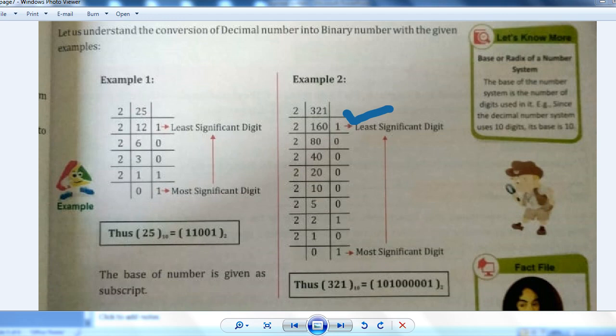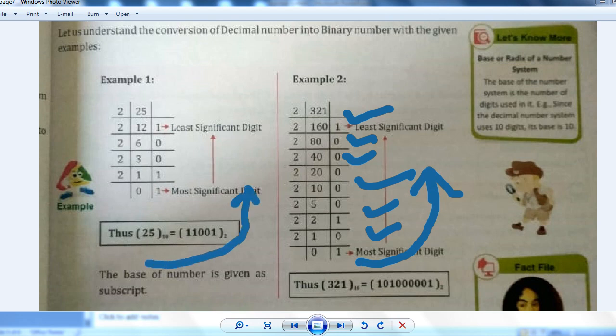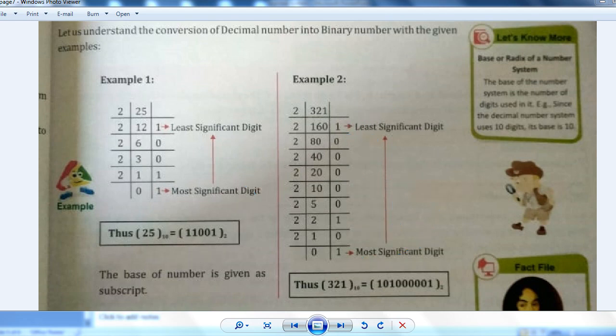Now here 2 eighties are 160, no remainder, 0. Like this we will go in this manner, and finally we will write it in reverse order, right? In reverse order, 1 0 1 0 0 0 0 0 1. Here also you can check in the same way. Understood? Okay, now next.